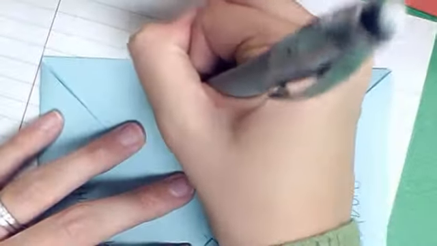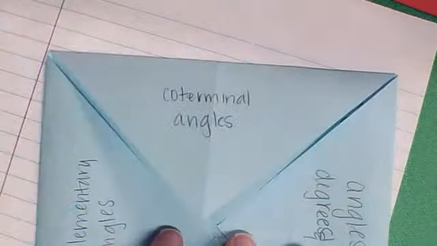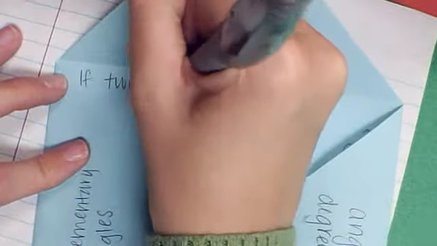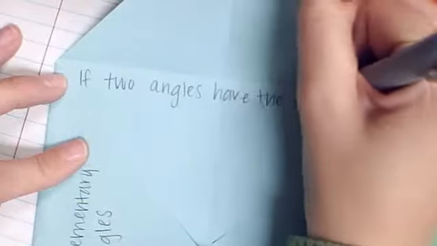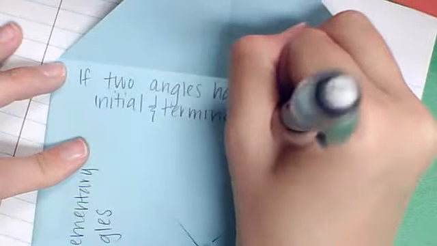The last tab we need to look at today is how to find coterminal angles. To find coterminal angles, I first need to know what they are, so let's get a definition for that. And the definition is if two angles have the same initial and terminal sides, they are coterminal.